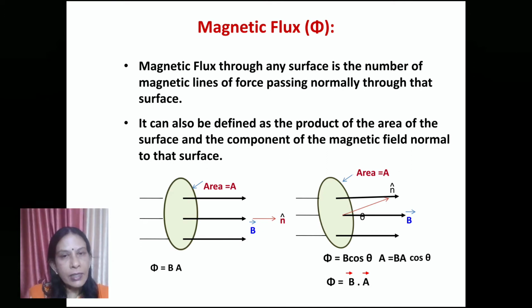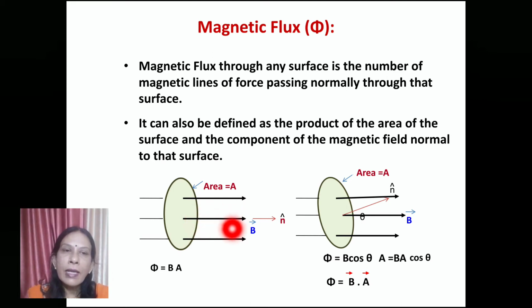It is identical to the electric flux you studied in electrostatics. Look at the first diagram. These are the magnetic field lines, and this is the area through which they are passing. The number of field lines passing normal to this surface is called magnetic flux.